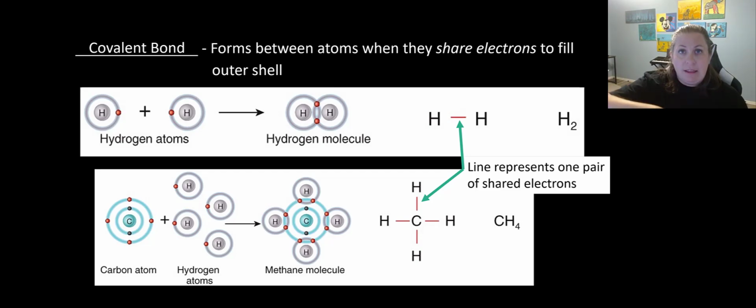And they'll keep doing that so that each of them has a chance to have a full outer shell. Now, if they are the same size and they are going to share equally, we call this a non-polar covalent bond. Okay, because of the fact that they're sharing equally. And you see that here when there is a line present in a covalent bond, it represents the pair of electrons they're sharing. So the 2 that they're sharing in order to be present there in that bond.